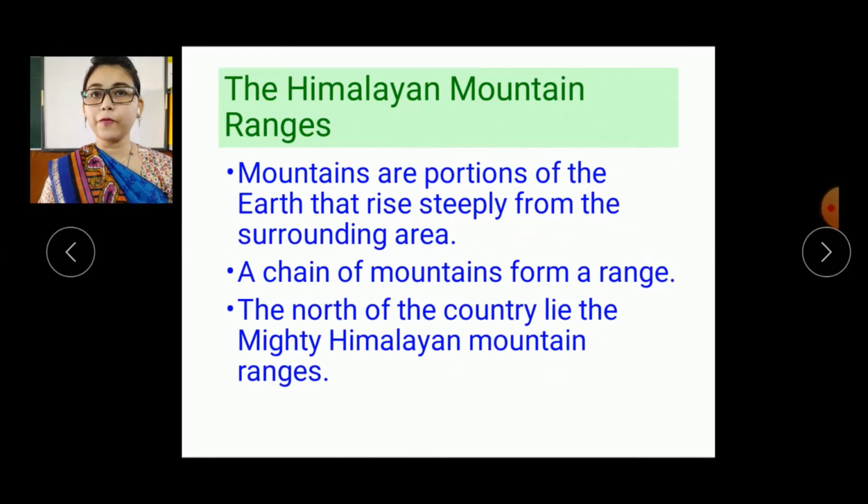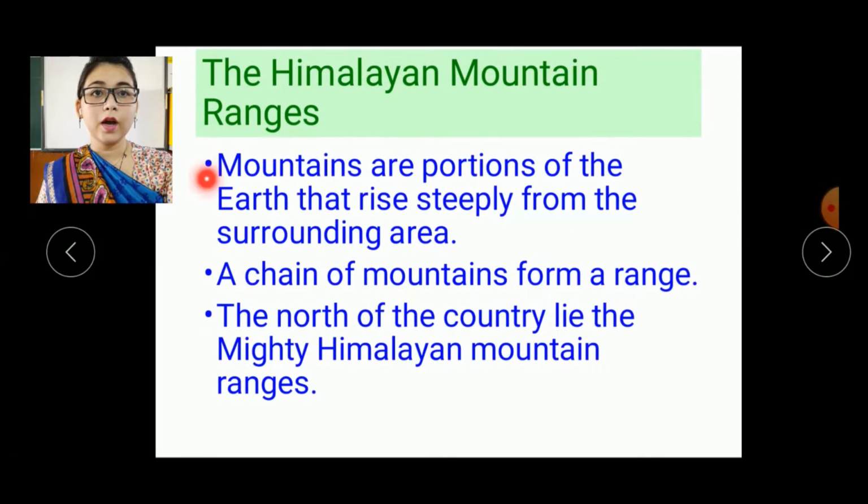So this is our first type of landform. So students, when we see the map of India, in the north part of India, the Himalaya mountain ranges are located. So let's see what else we have to study here.